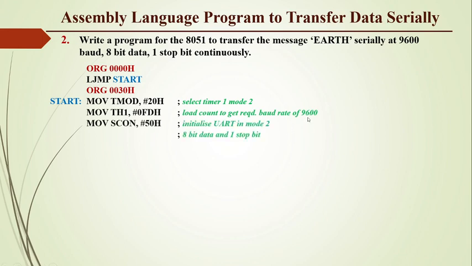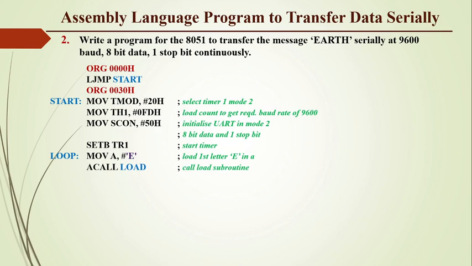Again we are configuring the SCON register, that means we are initializing the UART in mode 1, that is 8-bit data and 1 stop bit, using the value #50H. Start the timer using the instruction SETB TR1. Now move the first letter, that is E, into the accumulator and call the load function.